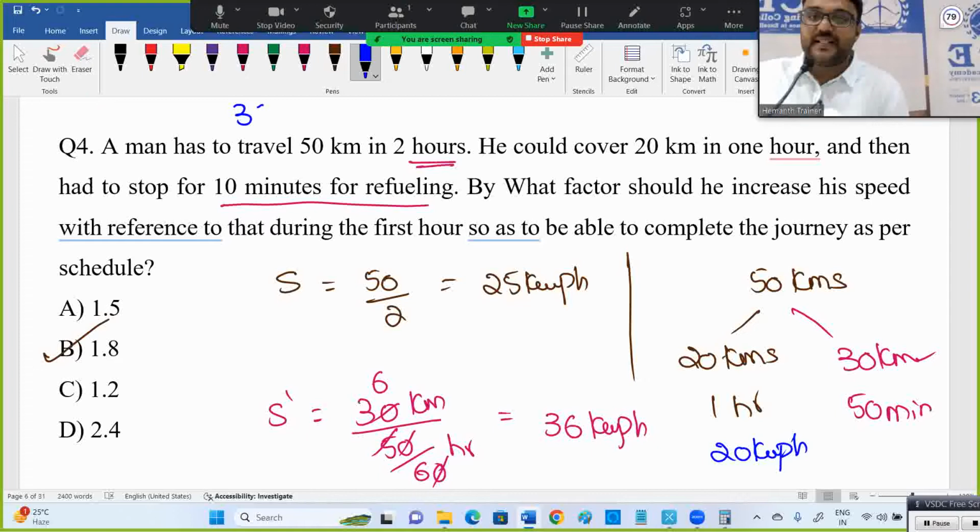Now the speed is 36. What is the rate? It is 1.8. It's simple, 36 divided by 20. 36 is the new speed, the previous speed is 20. You need to know the factor, which means divide by that. 1.8 times.